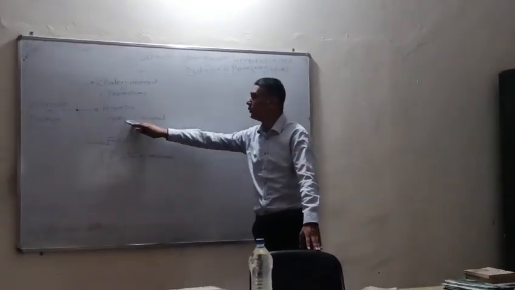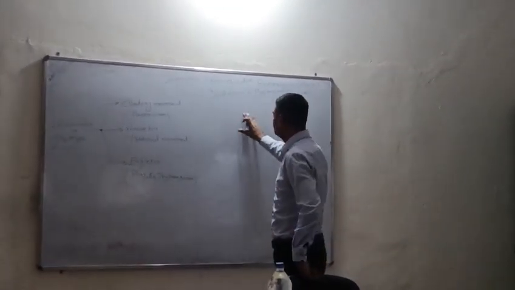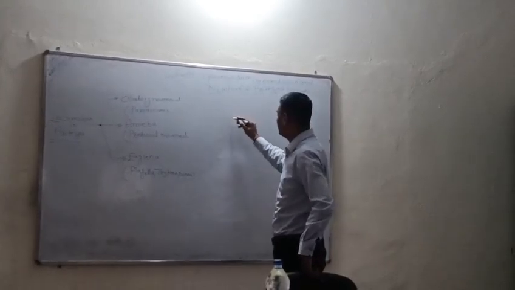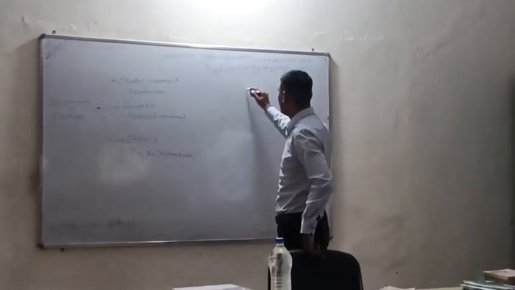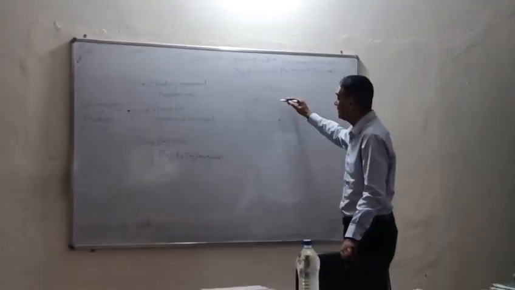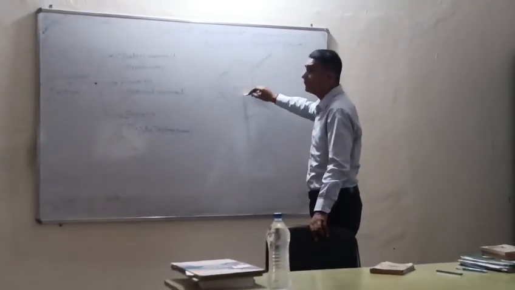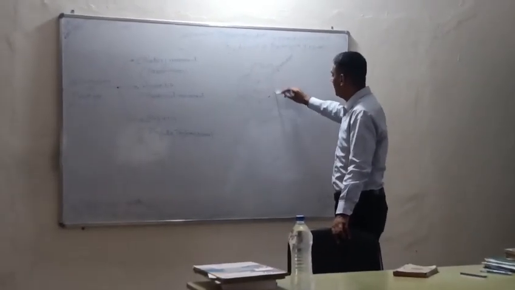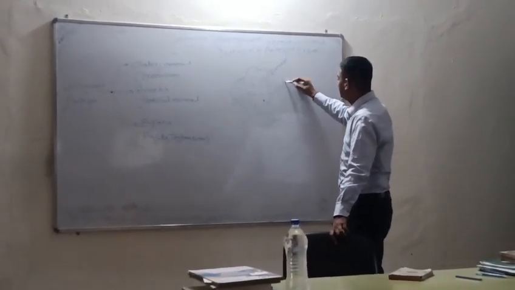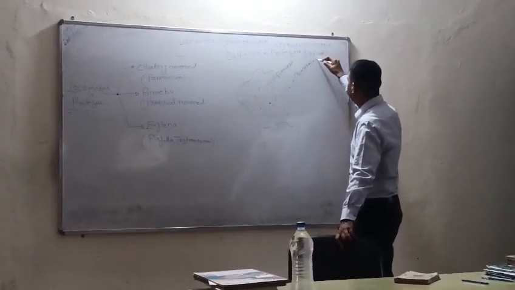The second one is the pseudopodial movement. What is the pseudopodia? As you know, here is the amoeba. It is the simple structure of amoeba. And this is the protoplasm of amoeba. And this is the plasmalemma of amoeba.